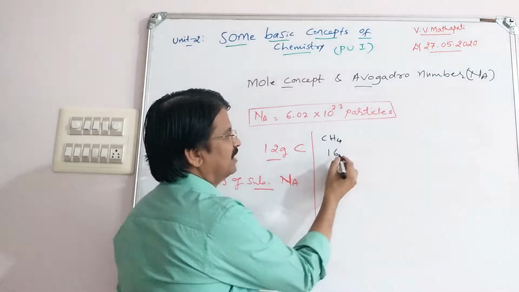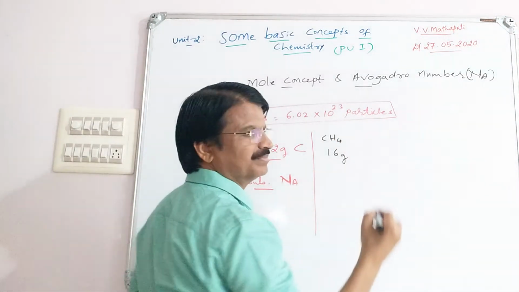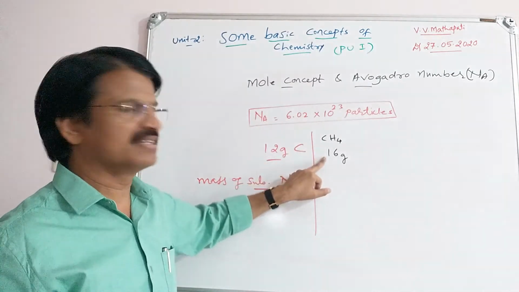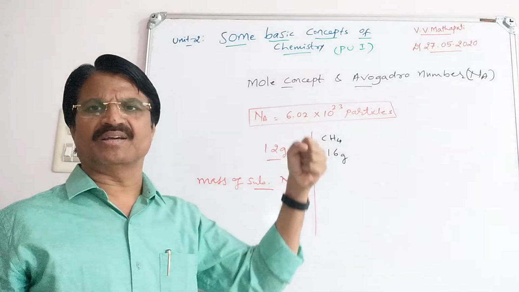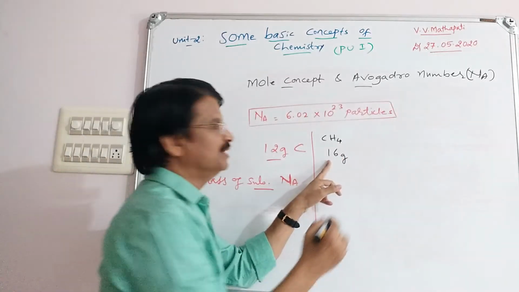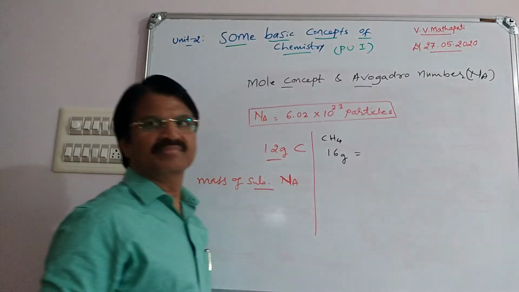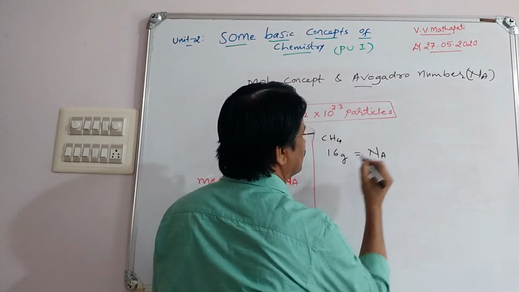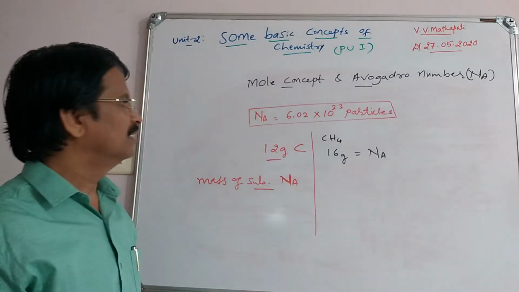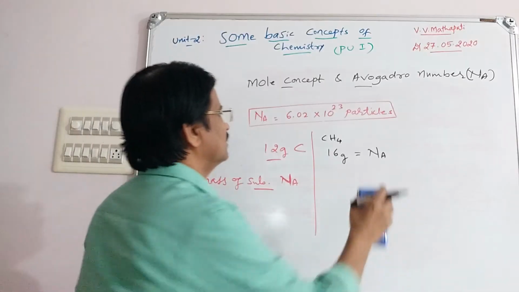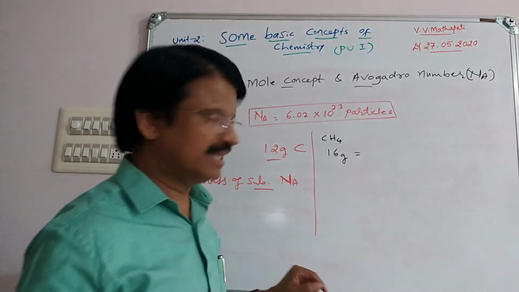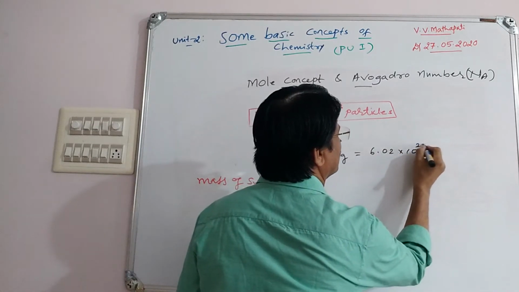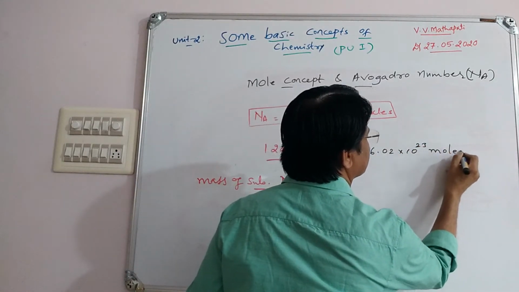If you take 16 gram, first you see the molecular mass of methane is 16, then weigh exactly 16 gram. 16 gram of methane can contain the Avogadro number of molecules, that is, 6.02 into 10 to the power 23 molecules.